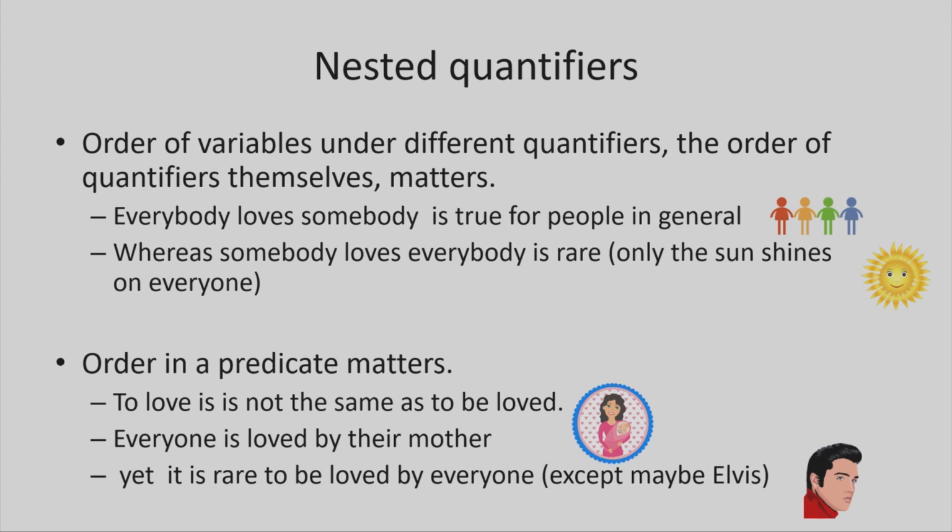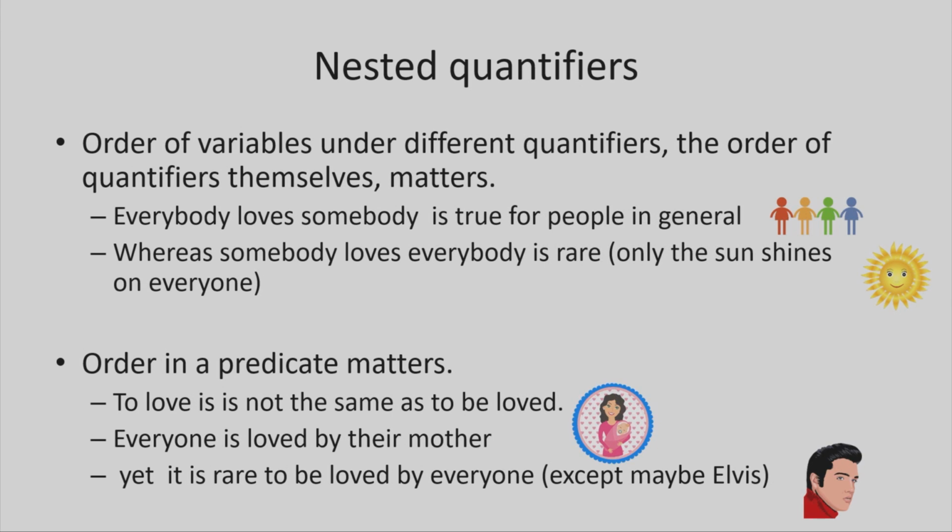And also, the order in which you put variables in the predicate matters as well. x loves y is very different from y loves x, or x is loved by y. Everyone is loved by their mother is not the same as everybody has somebody to love. Well, maybe they do love their mother, but it's different.